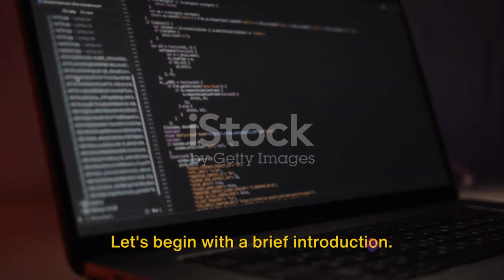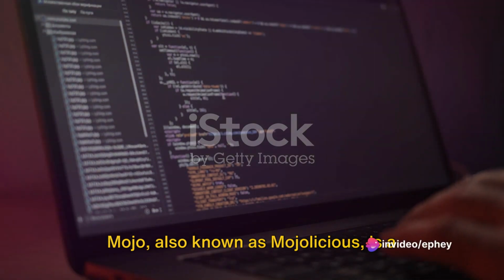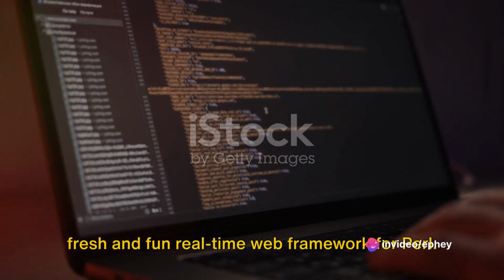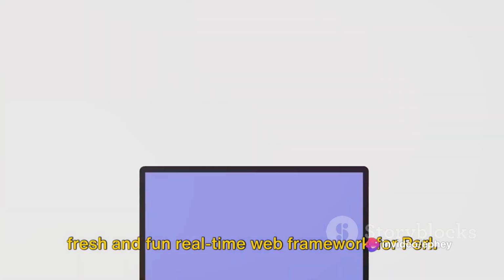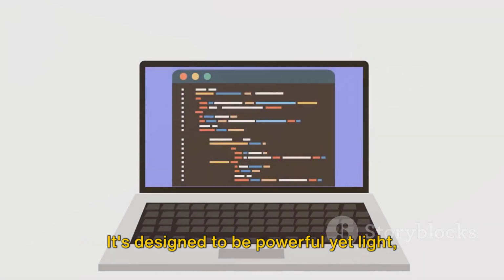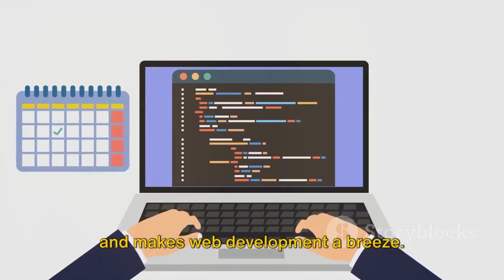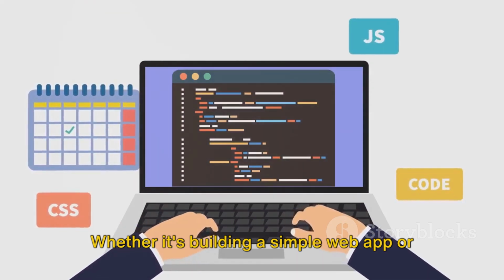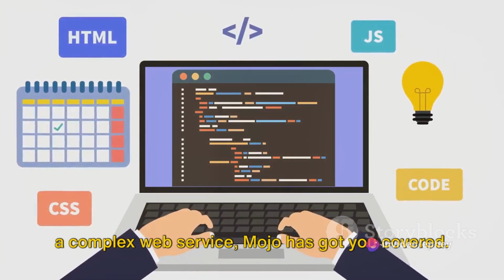Let's begin with a brief introduction. Mojo, also known as Mojolicious, is a fresh and fun real-time web framework for Perl. It's designed to be powerful yet light and makes web development a breeze. Whether it's building a simple web app or a complex web service, Mojo has got you covered.